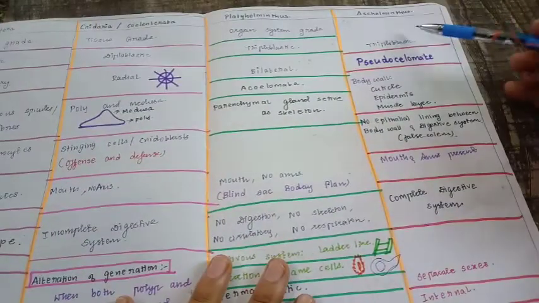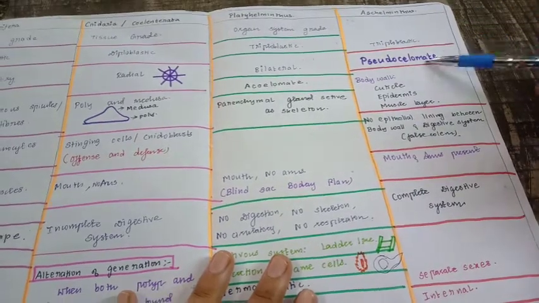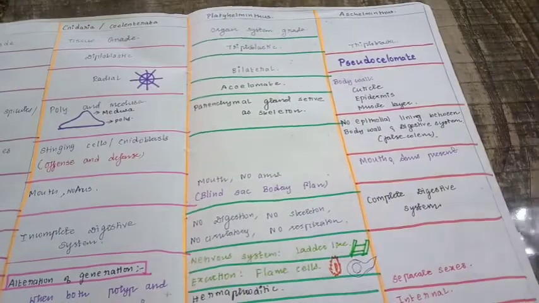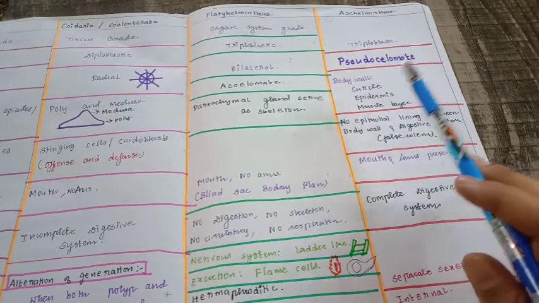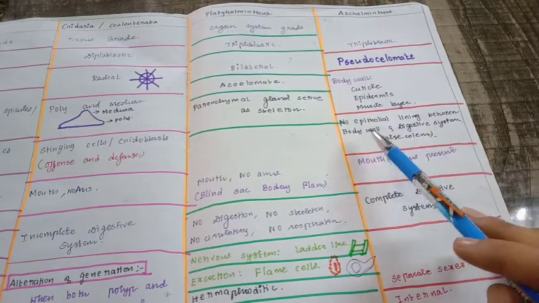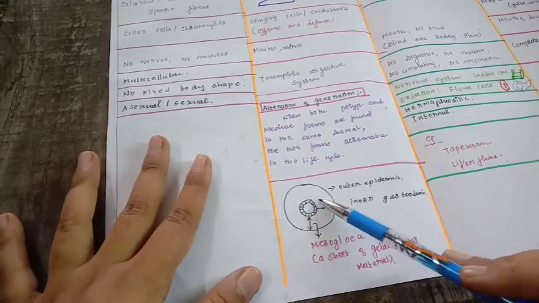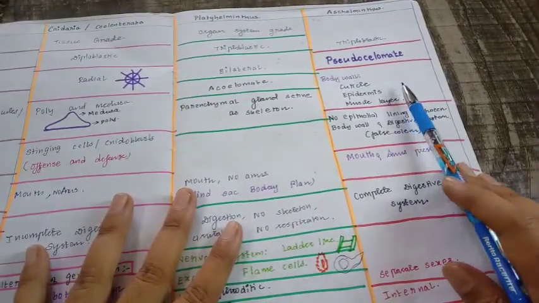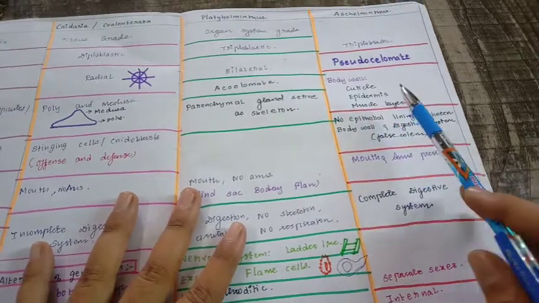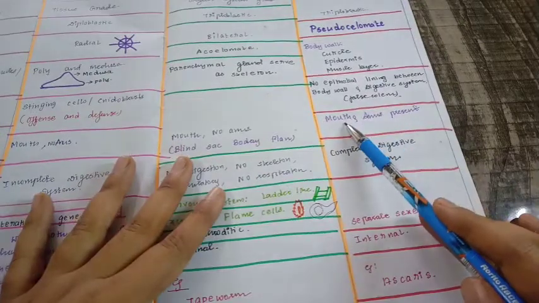Next is phylum Aschelminthes. It is triploblastic and pseudocoelomate. It is called pseudocoelomate because it doesn't have a true coelom; it has a false coelom. There is no epithelial lining between the body wall and the digestive system. If you see over here, the outer epidermis and inner gastrodermis are surrounded by an epithelial sheet, but here there is no epithelial lining. That's why it is called pseudocoelomate. The body wall is made up of cuticle, epidermis, and it also has a muscle layer. It has both mouth and anus.